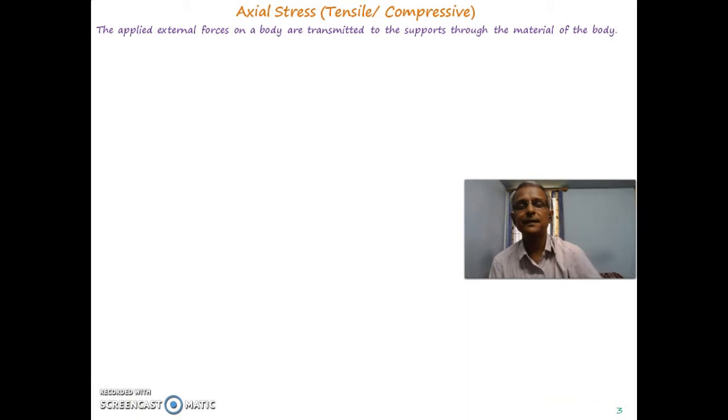The applied external forces on a body are transmitted to the support system through the material of the body. So what exactly we have are the externally applied forces and, due to the support system, the reactive forces. Externally applied forces and the reactive forces acting together will be creating some internal system.